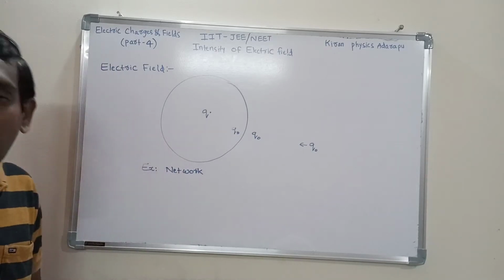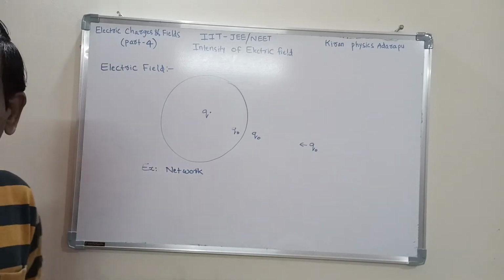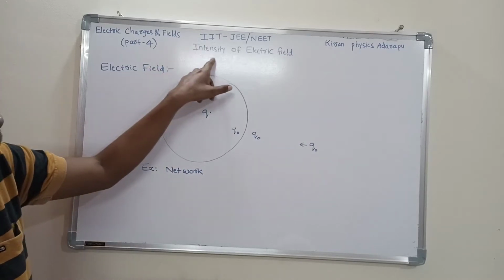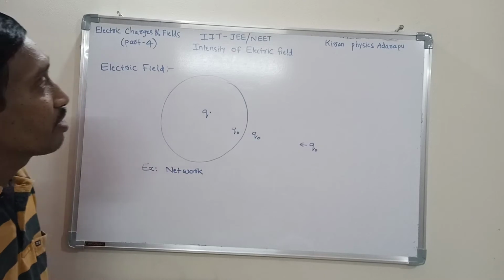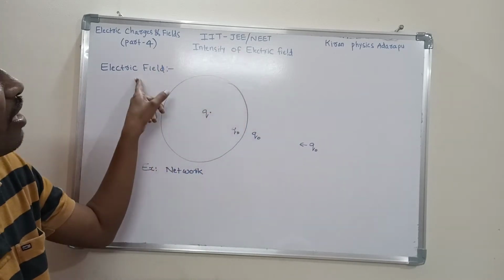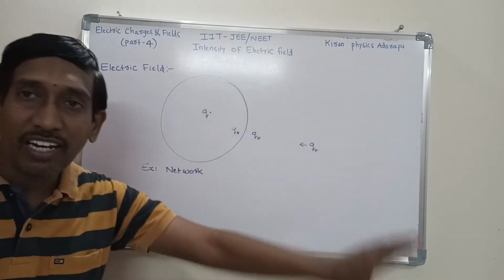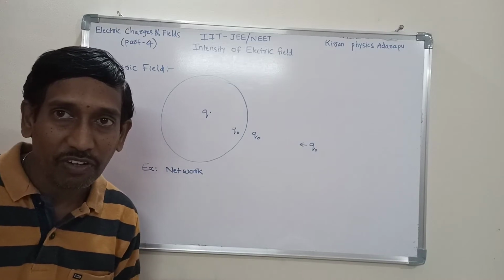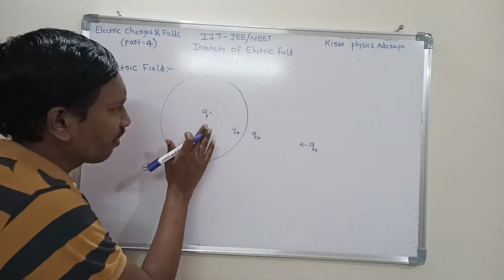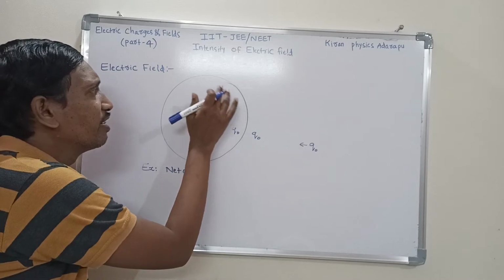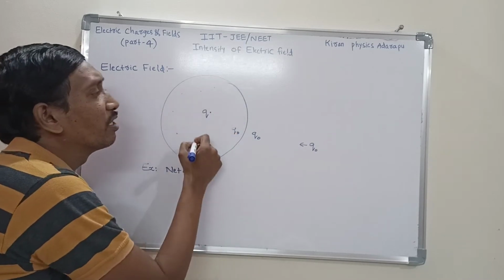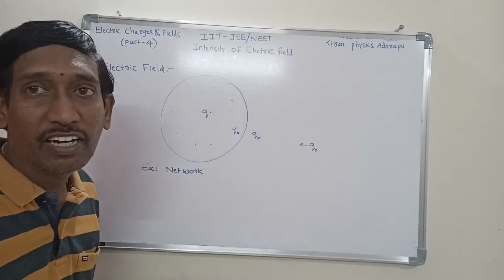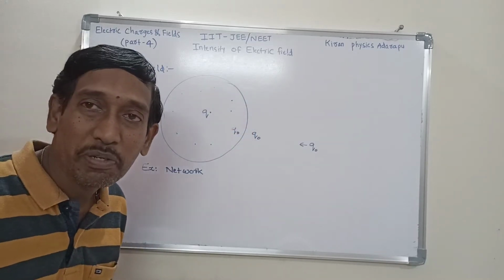Okay, so listen clearly. I want to explain intensity of electric field. Now we are going to discuss one important parameter in electric field, that is intensity of electric field. Listen carefully, all of you. For example, this is an electric field. In this electric field at any point, an electrical force is experienced.